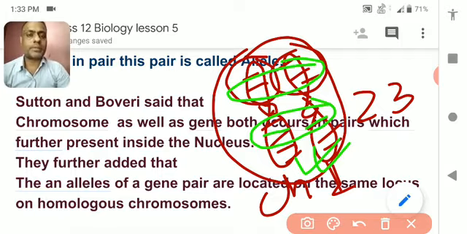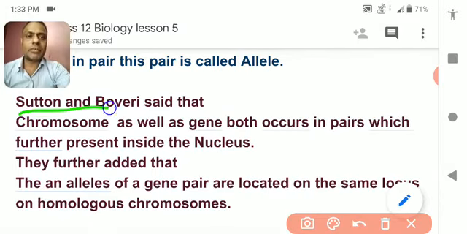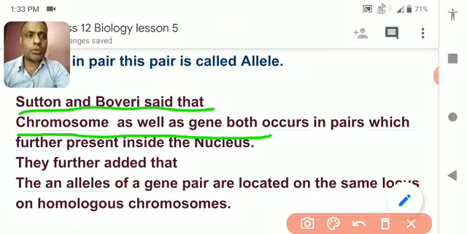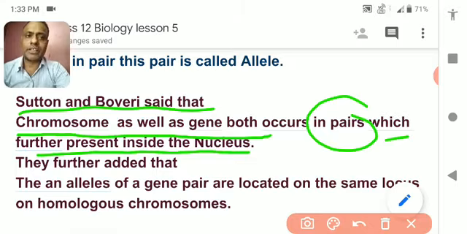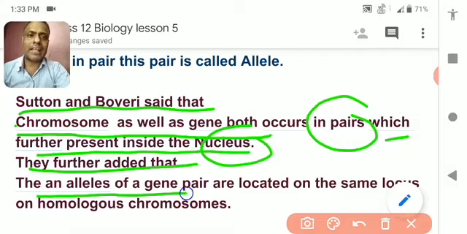What is a homologous pair? The chromosome is a homologous pair. Let's study. Sutton and Boveri said that chromosomes as well as genes both occur in pairs, which are present inside the nucleus, and they further added that an allele of a gene...